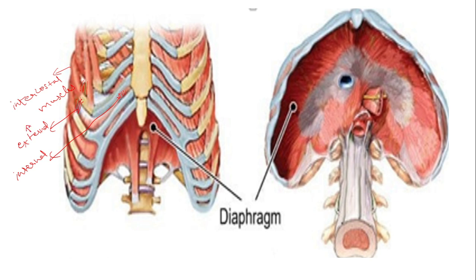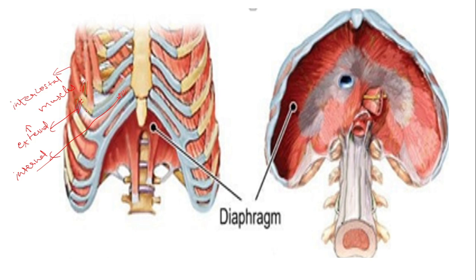When the external intercostal muscle contracts, the thoracic volume increases and the lung is able to expand, and when the internal intercostal muscle contracts, it decreases the thoracic volume, thereby decreasing the volume of the lungs also.